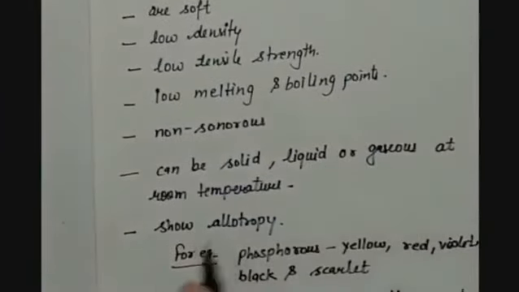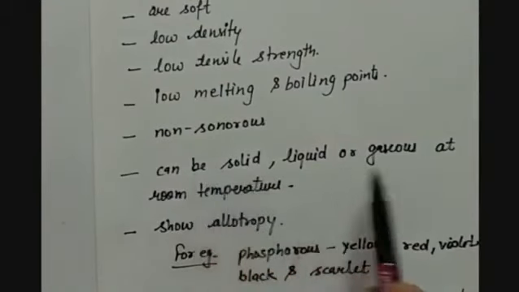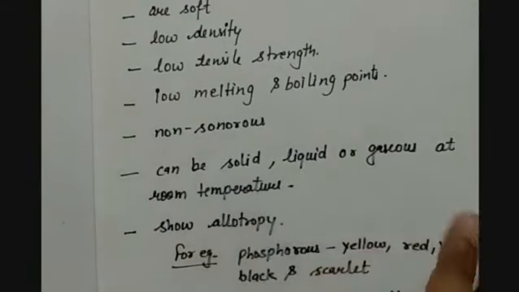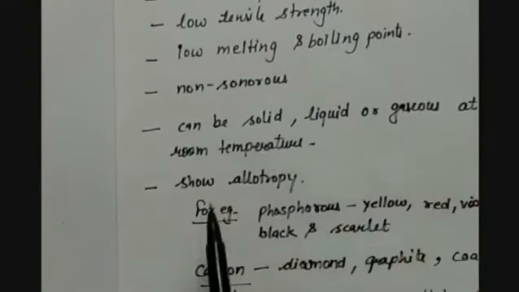Then all the metals were solids except mercury, but non-metals can be solids, liquids or gases at room temperature. Non-metals show allotropy. Allotropy is the property of an element to exist in more than one structural form.